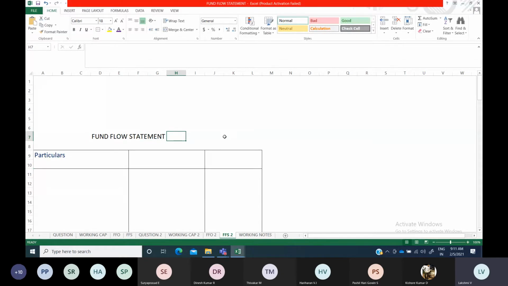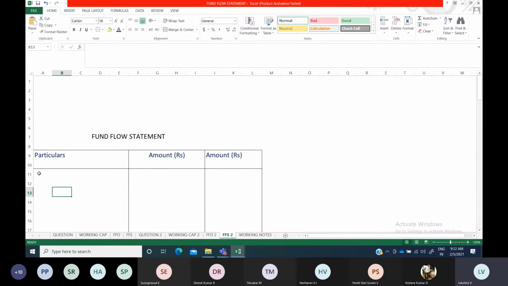So you'll be using only one side: a particulars column, one inner amount column, and another amount column, where you'll be entering the final amount.